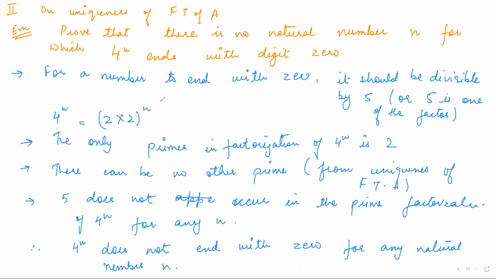Another question is your homework on this. Check whether 6 to the power n, it's an NCERT question, can end with digit 0 for any natural number n.